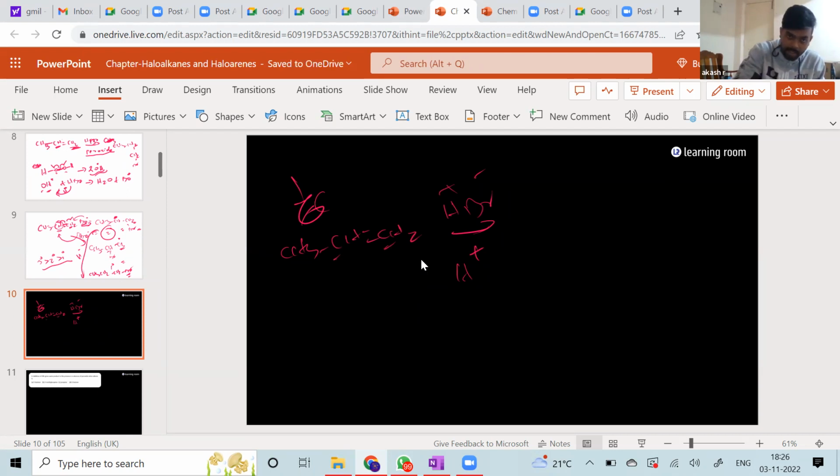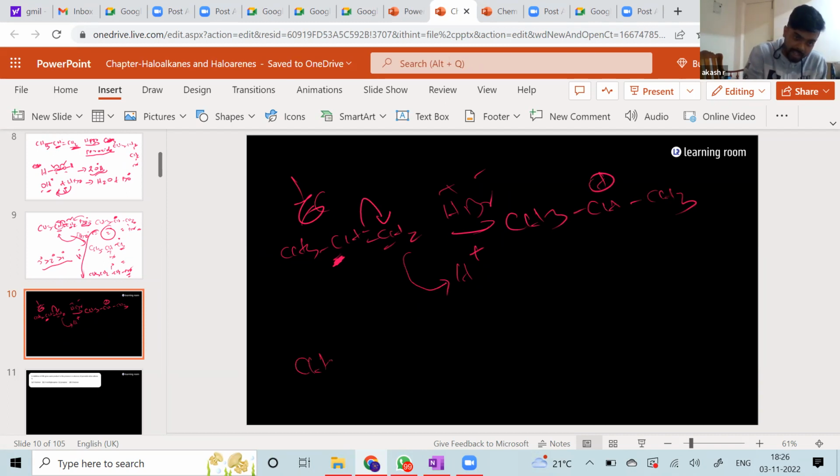For example, if I break this bond like this and this carbon takes up the H plus, then this other carbon has lost an electron, so you will form CH3, CH plus, CH3. Another possibility: CH3, CH double bond CH2, with H plus coming.